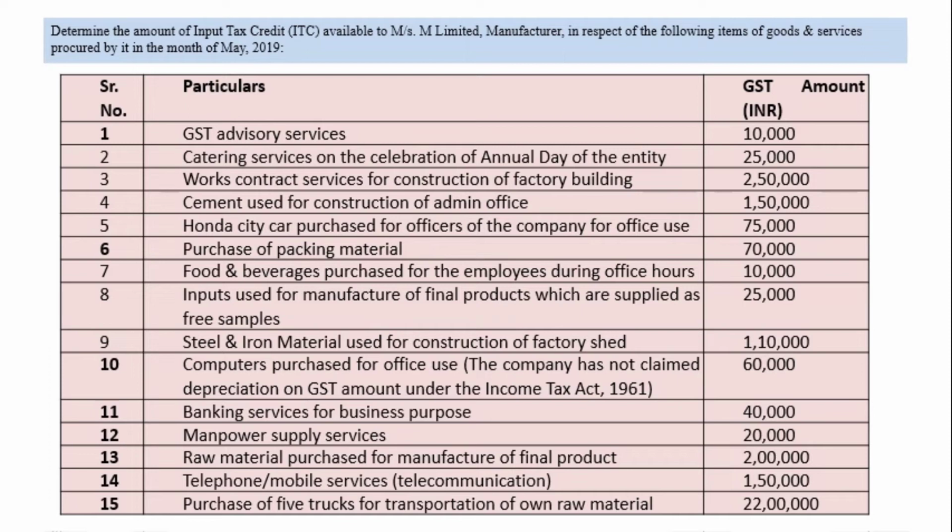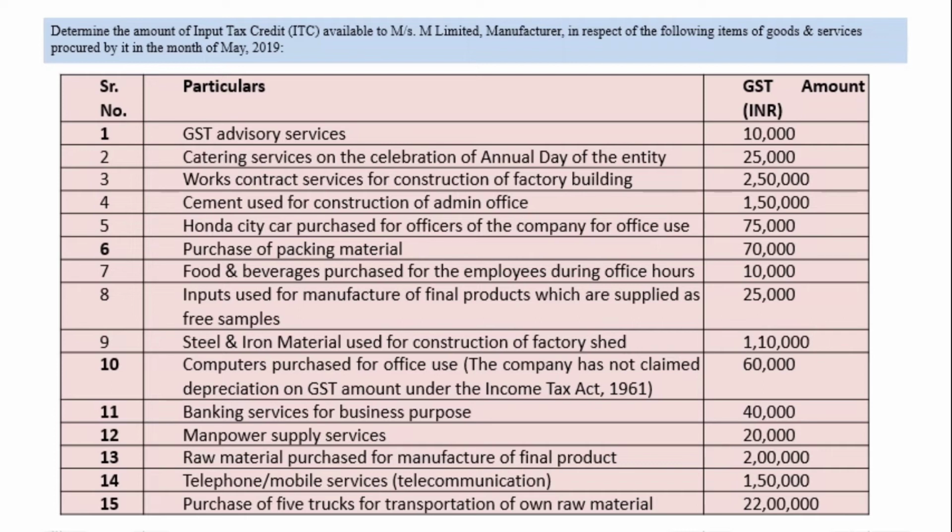Computer purchase for office use. The company has not claimed depreciation on GST amount under the Income Tax Act 1961, 60,000. Here also you have to remember two things. If computers are purchased for office use, and if company claims the depreciation, then what is the situation? If company has not claimed the depreciation, then what is the situation?